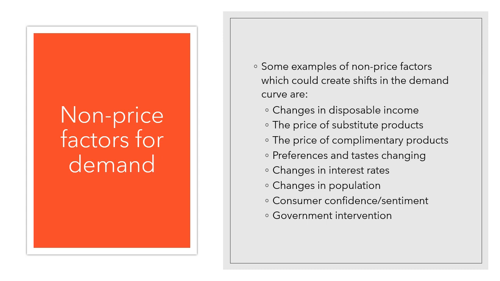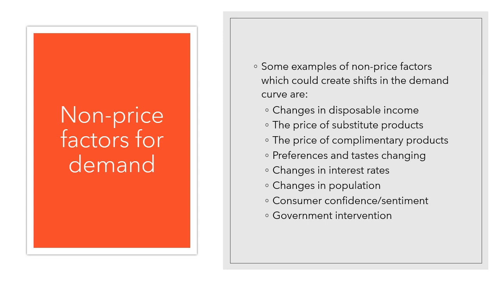There's a lot. All of them boil down into one of two categories, and you can really relate them to yourself. If you think from your own point of view, if the situation or the example or the factor that you're given would make you want to buy more of that good or service, that is going to be favorable. If the situation or the example that you're given would make you want to purchase less of that good or service, that is going to be unfavorable.